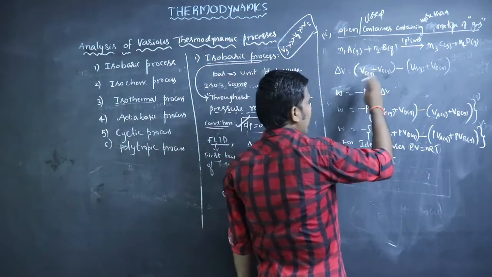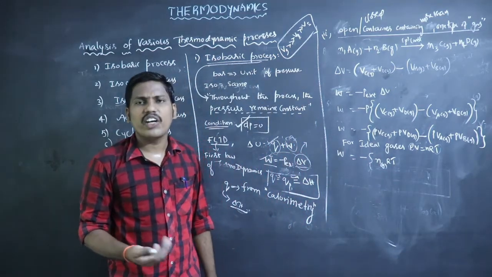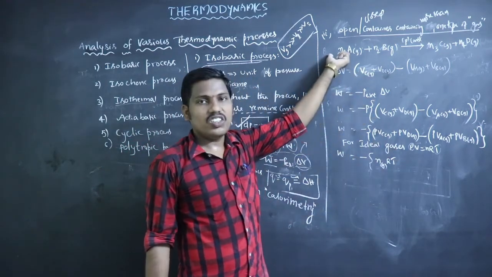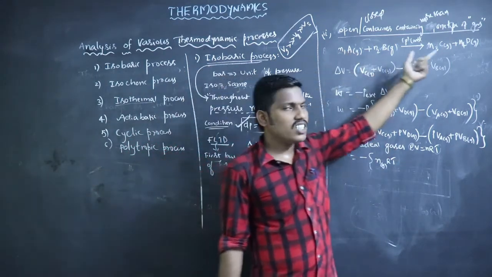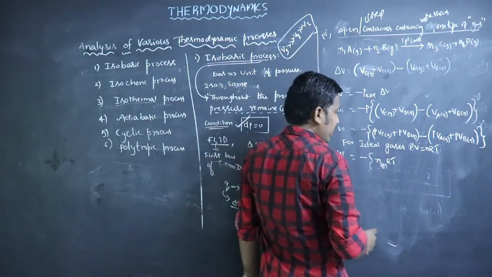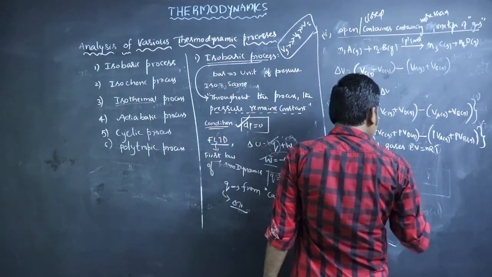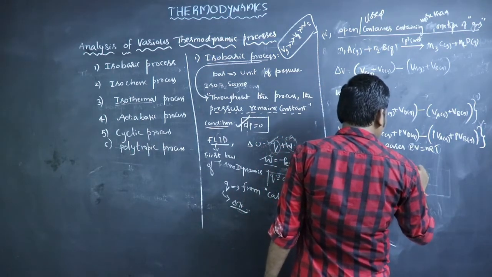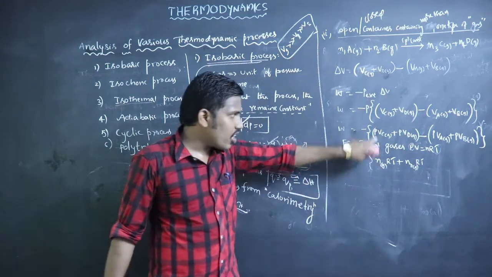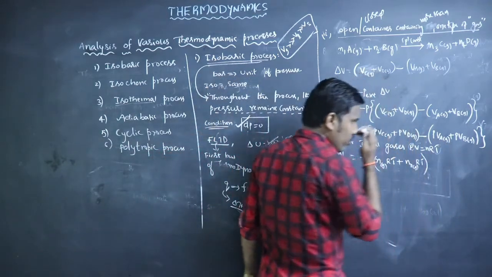This process is carried out at 27 degrees Celsius or 50 degrees, whatever it may be. At a particular temperature, the temperature of reactants and products is considered constant, so that's why we use only T. So number of moles of C gas into RT plus number of moles of D gas into RT, because in case of PV we use nRT.